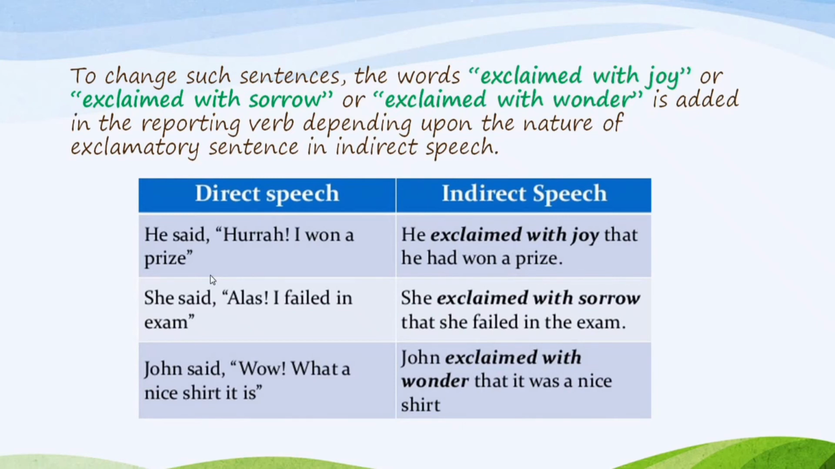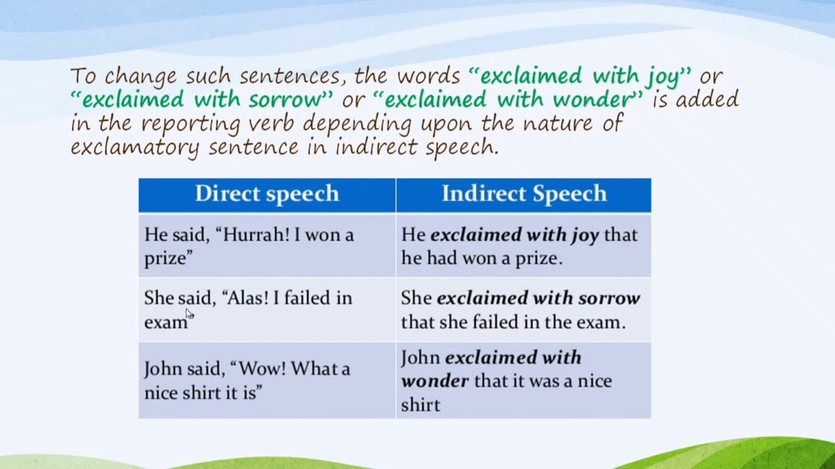First of all, we have to observe the nature of the sentence, whether it is expressing the state of joy, sorrow, or wonder. So after observing the nature of the sentence, then we will change the sentence into indirect speech. First sentence is expressing the state of joy. So in indirect speech it would become, he exclaimed with joy that he had won a prize. Now the word hurrah is replaced by exclaimed with joy. So this is a basic rule in changing exclamatory sentences into indirect speech.